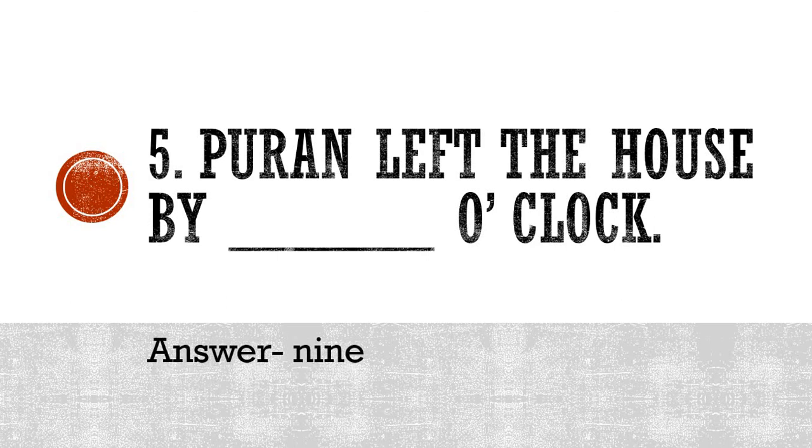The correct answer is 9. N-I-N-E, 9. So, please repeat this statement after me. Puran left the house by 9 o'clock.